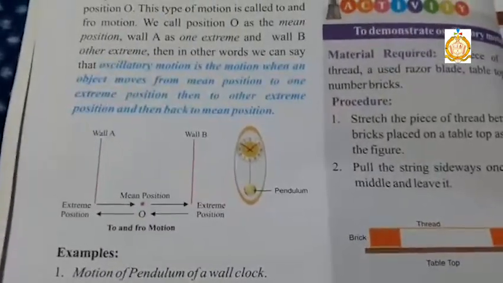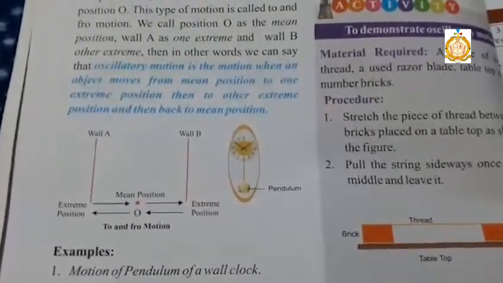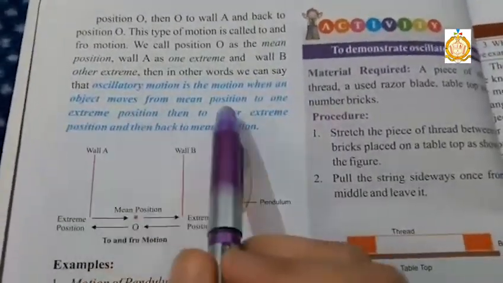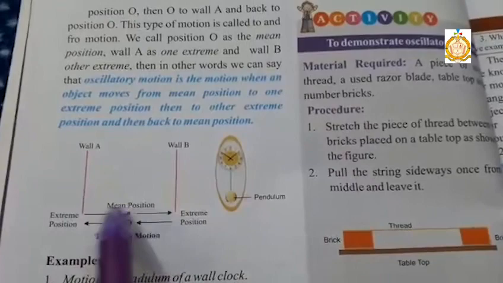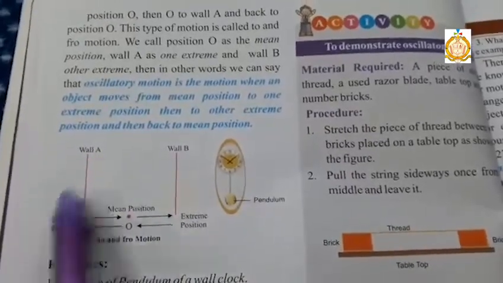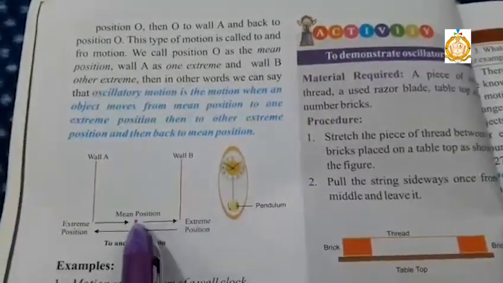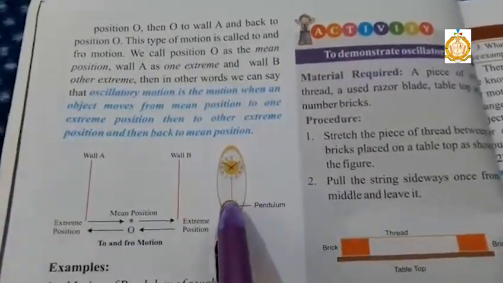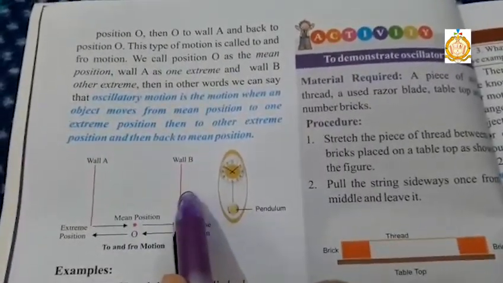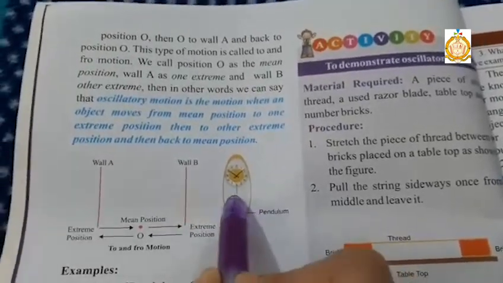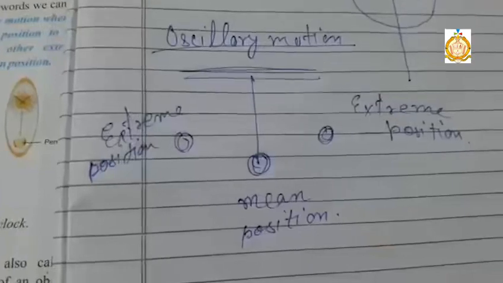So in oscillatory motion, an object moves from mean position to one extreme position, then to another extreme position, and then back to the mean position.